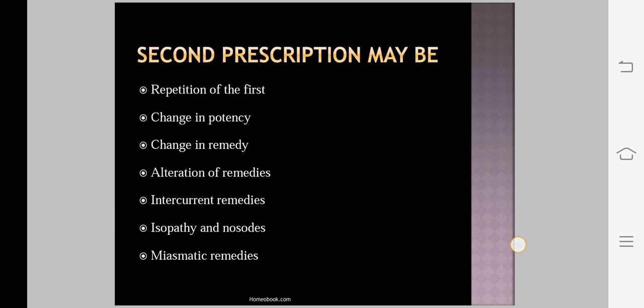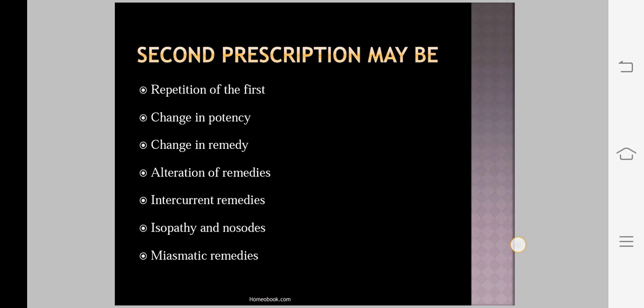When the original symptoms return, having the same generals and particulars as formerly. That is, when you have to repeat the medicine: when the original symptom returns having the same generals and particulars as formerly. That is, original symptoms reappearing is the indication for repetition.